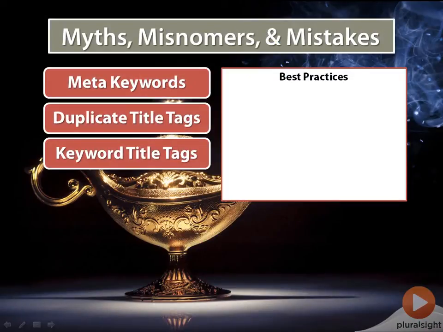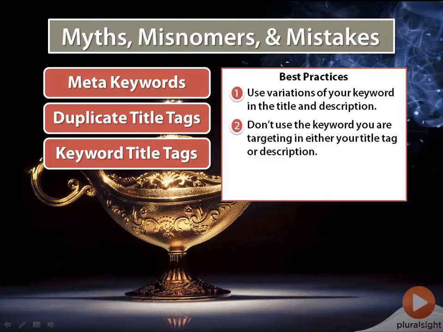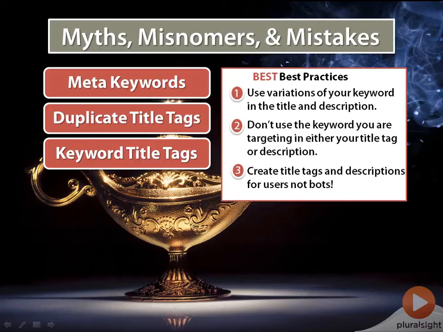So the best practice for your title tags and meta descriptions is to use variations of the keywords you are targeting and not the exact match. However, a best practice is to write the title and description for the user and not the bot. As mentioned earlier, I've found my titles get more clicks because they are short and to the point. Users don't want to read a list of keywords.